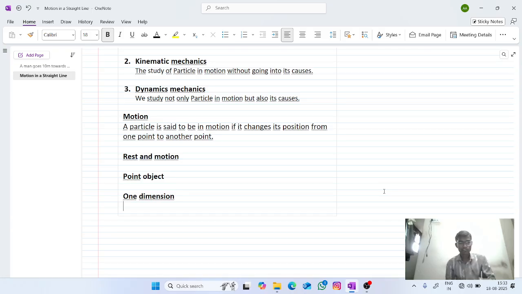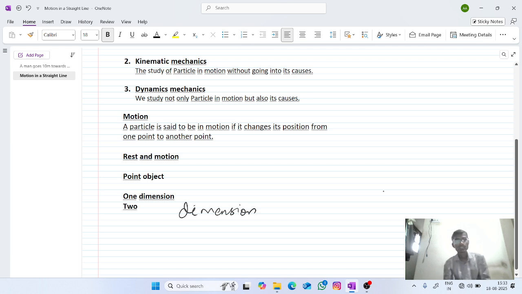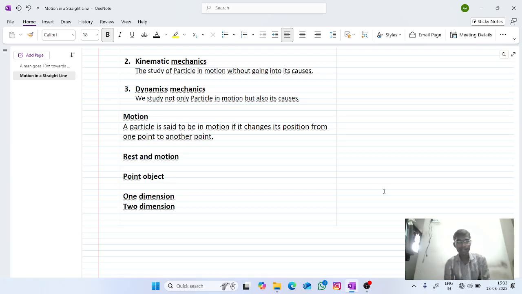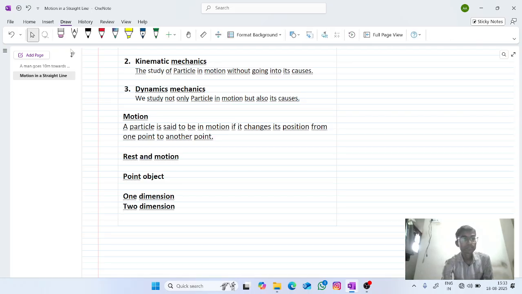Next, two dimension. For one dimension, it is only the x direction, or you can take only the y direction, or only the z direction.